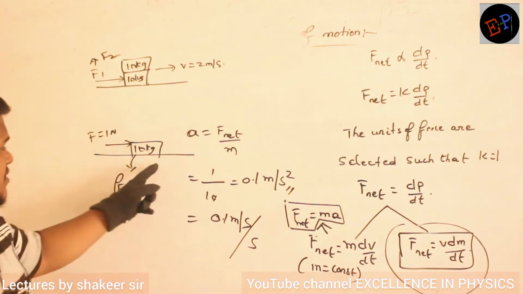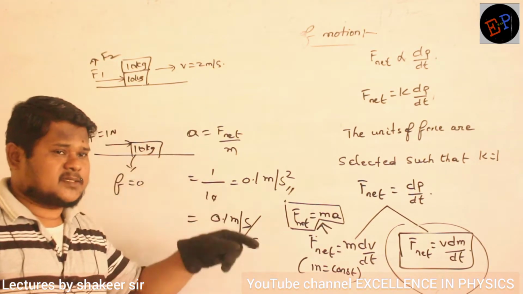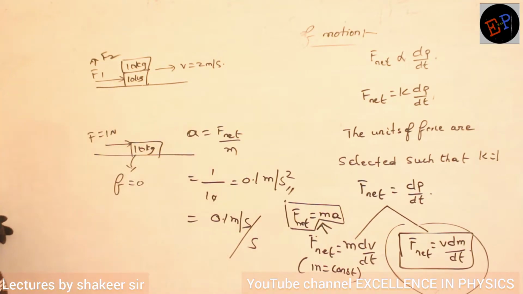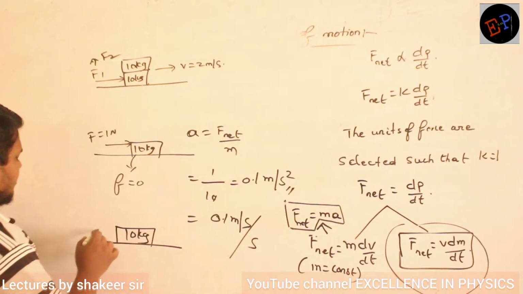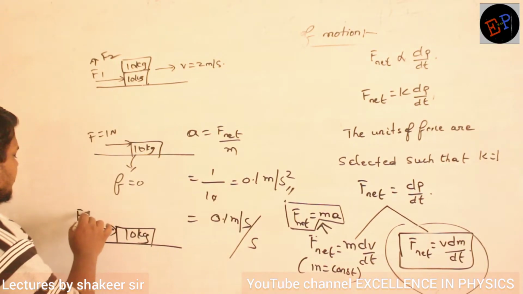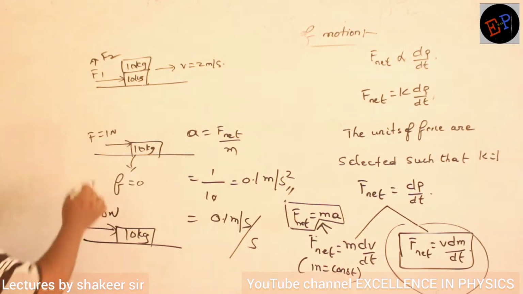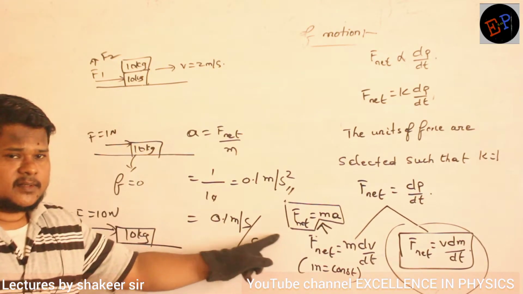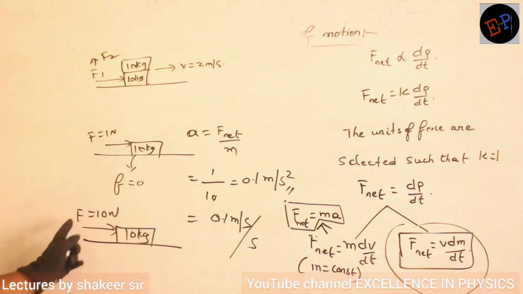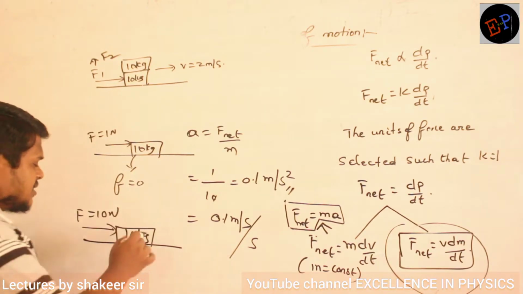Okay ma? Here what is happening? Mass should be constant. So what do I do in the second condition? In the second condition, I will take the same 10 kg body, but now I will apply a force of 10 Newton. Previously I have applied 1 Newton. No ma? Mass should be constant, in the first condition. Mass I am maintaining constant. I am increasing the force. Therefore, what is the acceleration in this condition?